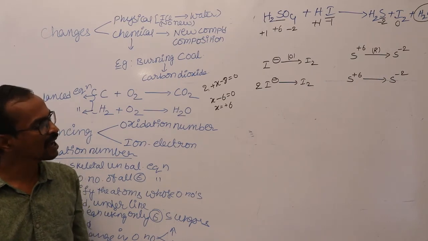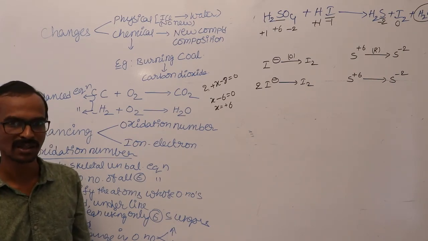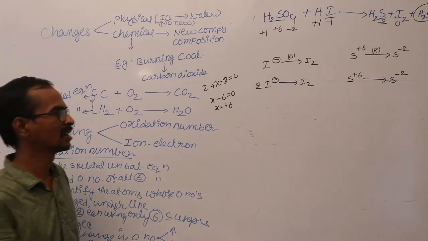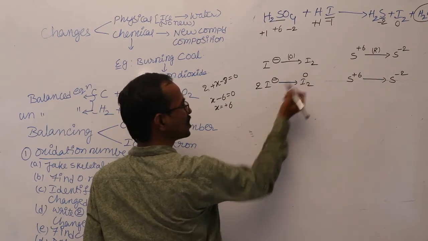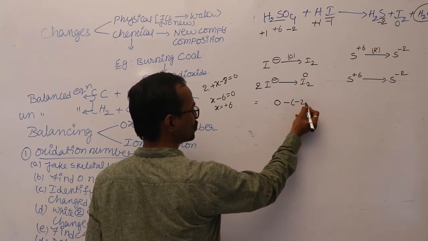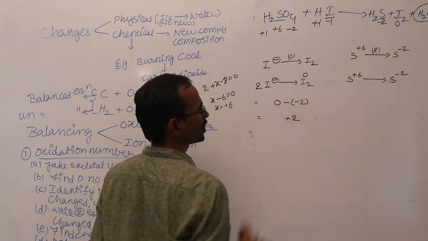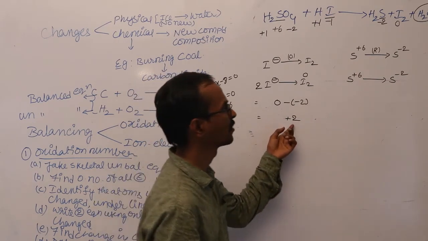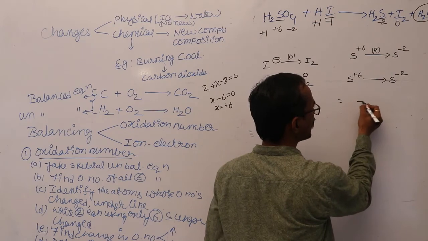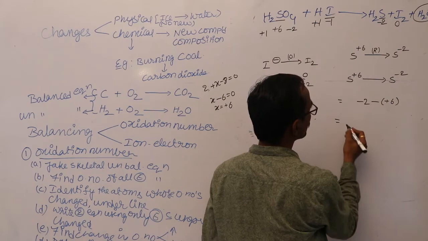And next what we have to do? We have to find the change in oxidation number. I told you a formula. Change in oxidation number is equal to oxidation number in product minus oxidation number in reactant. Here you are having 0 oxidation number for iodine. So 0 minus of -2. That means the change in oxidation number is +2 over here. This is increase in oxidation number. Here what happened? -2 minus of +6. That means here what happened?